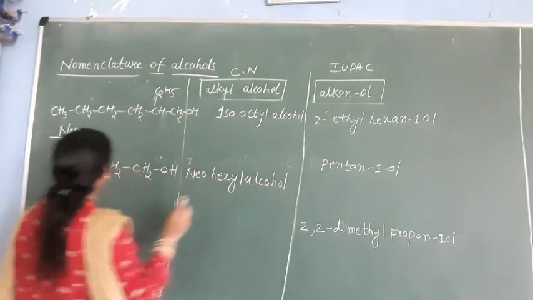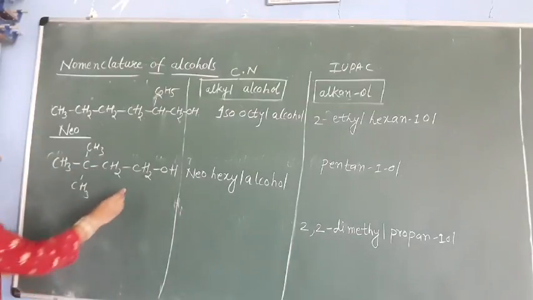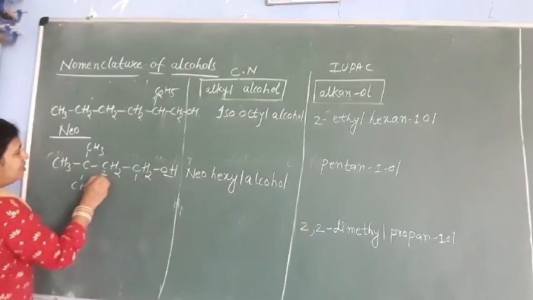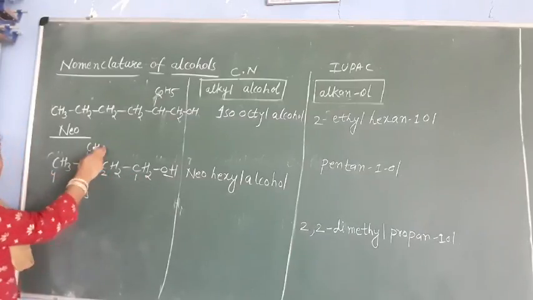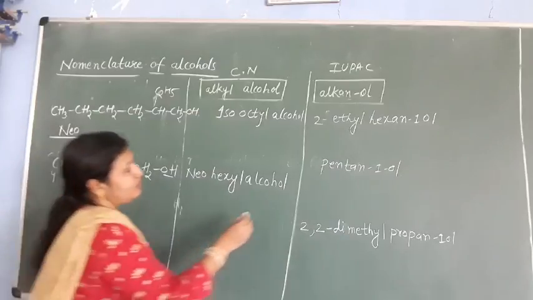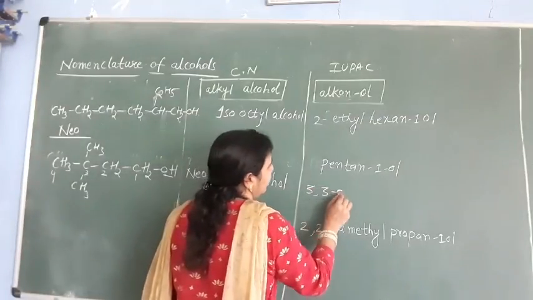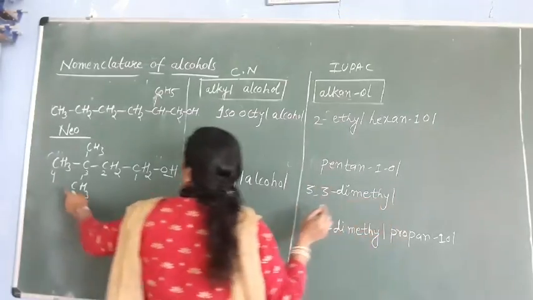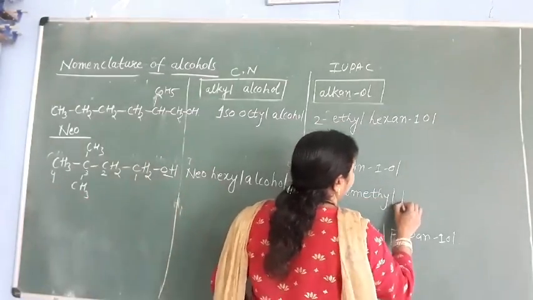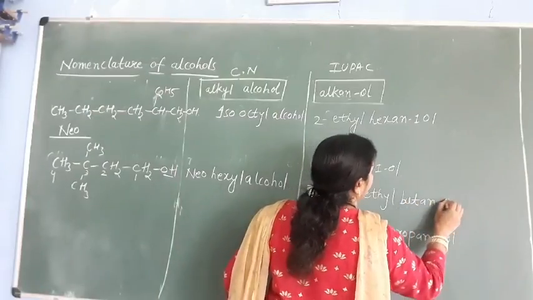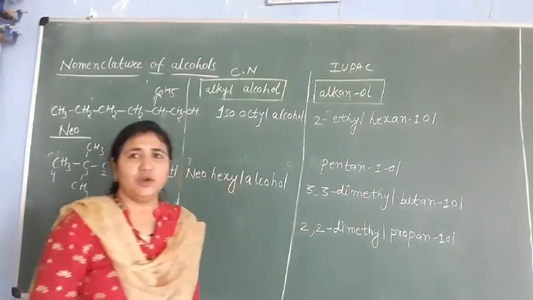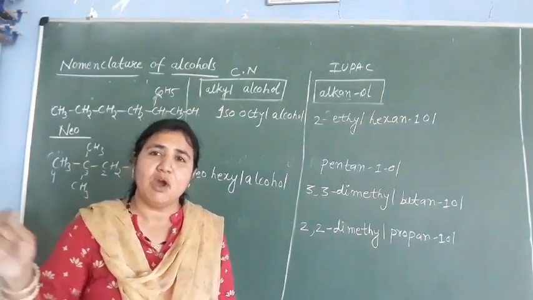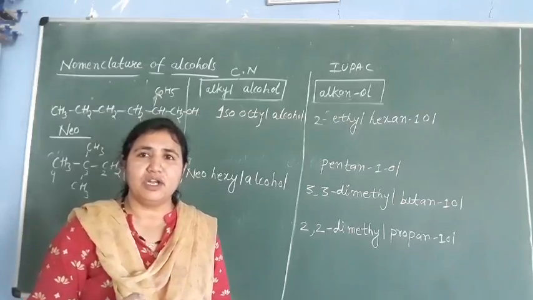And for the IUPAC nomenclature, the OH group is here, so start numbering here: 1, 2, 3, 4. On the third carbon we have two methyl groups. So the IUPAC name will be 3,3-dimethyl. Total carbons: 4, so it is butan-1-ol. So understood this neo? Neo means if two methyl groups are present on the second last carbon atom of a continuous chain, then it is called neo.